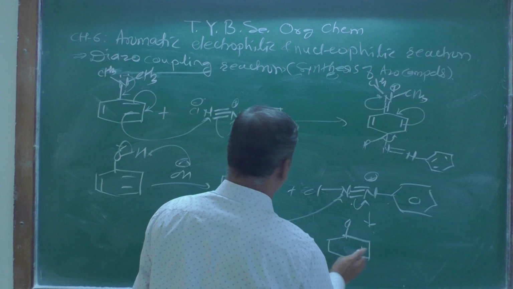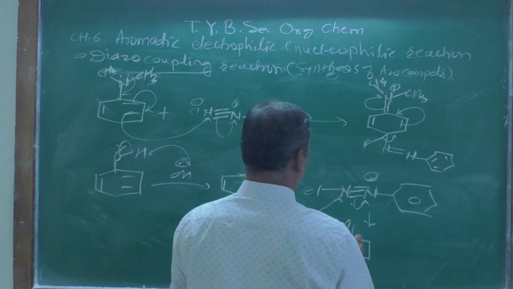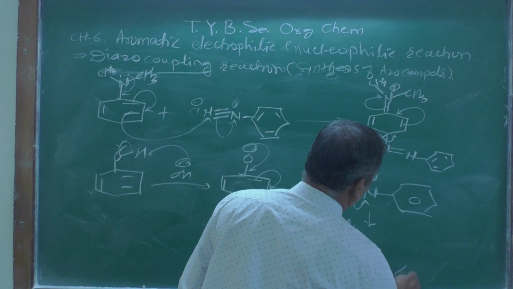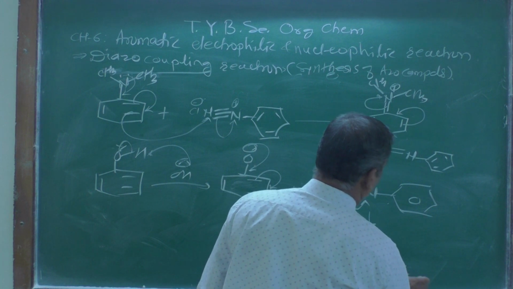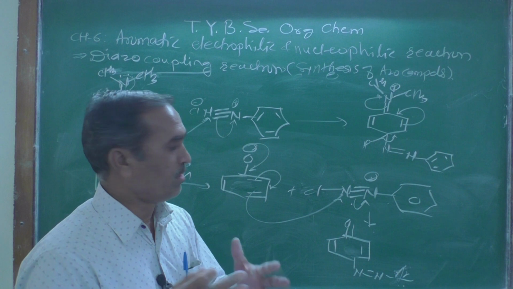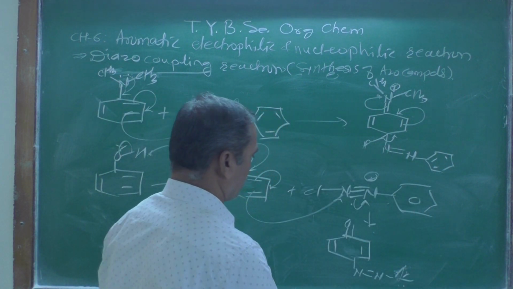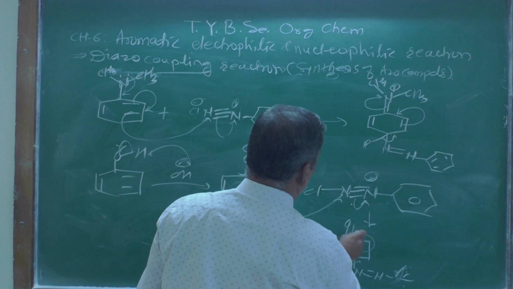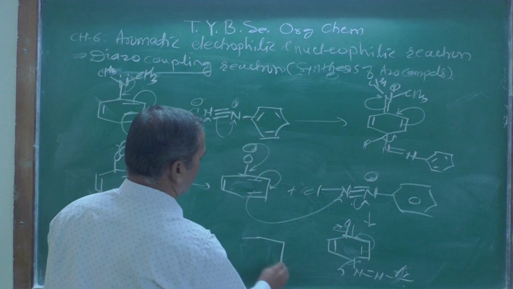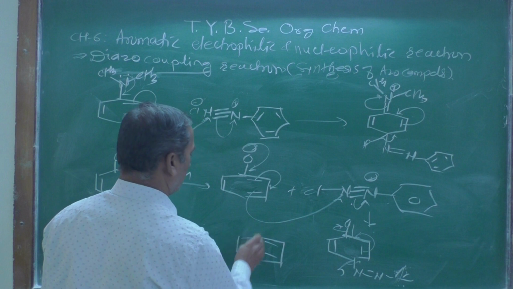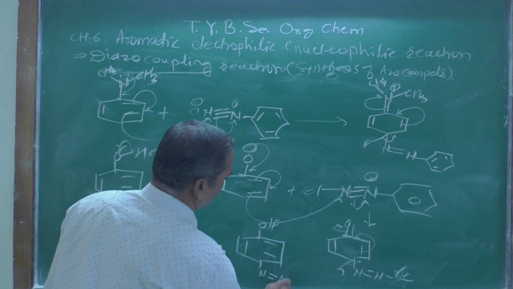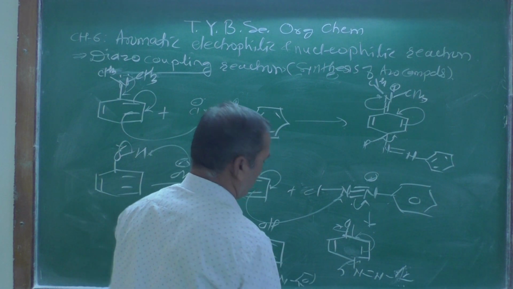Let us see, this double bond as it is, and now here N double bond N, and in short we can write Ar, what is that? Aryl group, these aromatic compounds are there. Again there is aromatization, and then in the workup the hydrogen atom comes and you will get this type of diazo-coupling product.